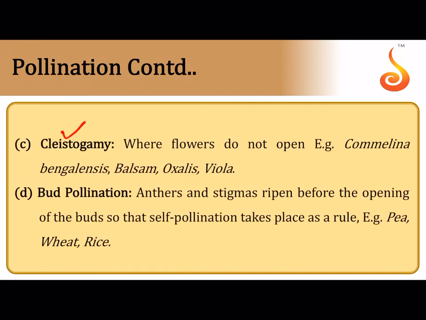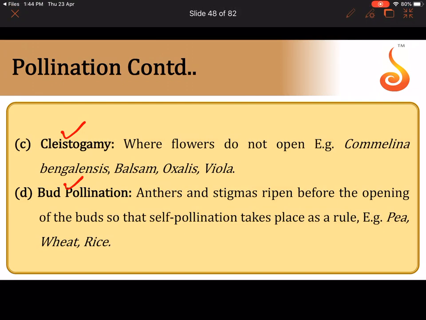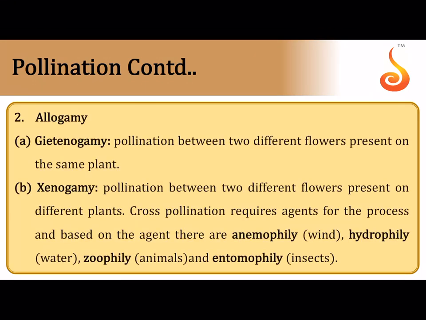Cleistogamy, that's what I was telling you, the flower does not open. In bud pollination, while the flower is still in bud condition and hasn't opened up, its anther and stigma are not exposed to the outside; the anther dehisces inside and the pollen falls onto the stigma.